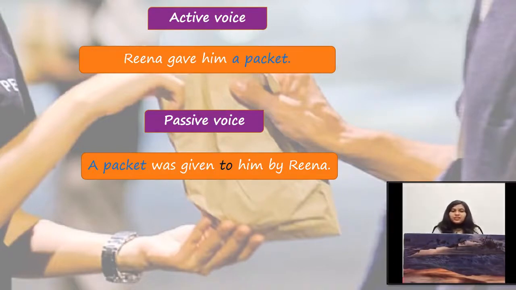As you can see here, after the third form of the main verb, we have written the preposition to. And after the preposition, we will write the indirect object as it is. So our indirect object in the sentence is him. So that's why we have written the indirect object as it is after the suitable preposition here.